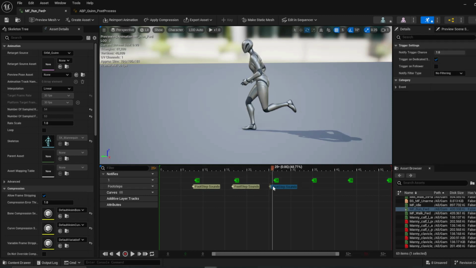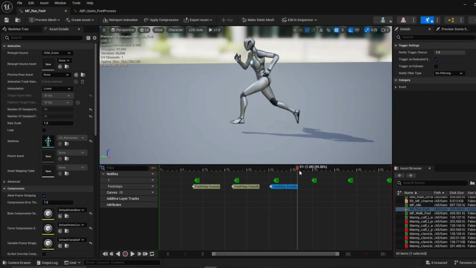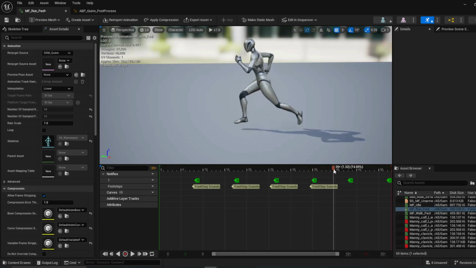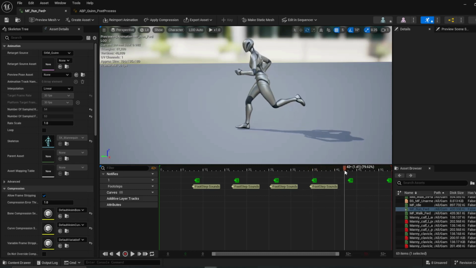You can shift it very slightly to maybe right there. Yeah, okay. And then maybe right there. Right there.